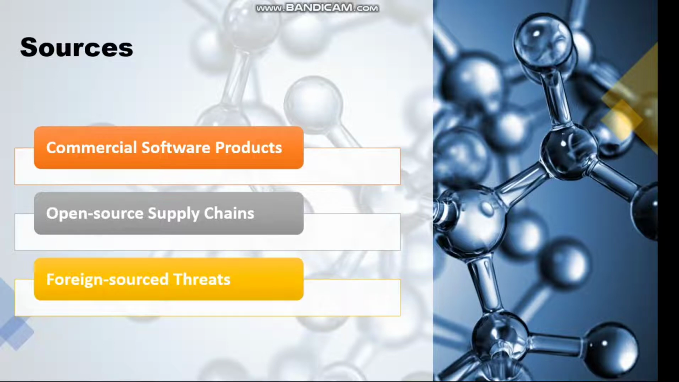Foreign source threats. In countries like China, where the government can exercise deep control over private companies, software products may contain malicious code that the government demanded the producer include to enter other countries' systems.